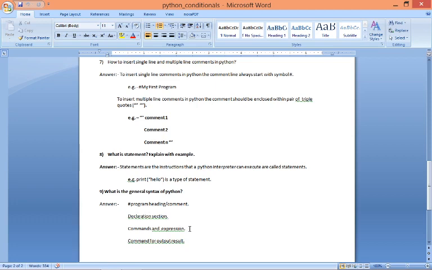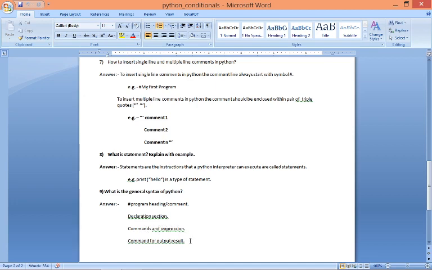In this section we write the commands or expressions or formulas that we are going to use in our program. Suppose you are adding two numbers, then in this program the expression or formula we use is c equal to a plus b. So c equal to a plus b is written in this part, that is the command and expression section.